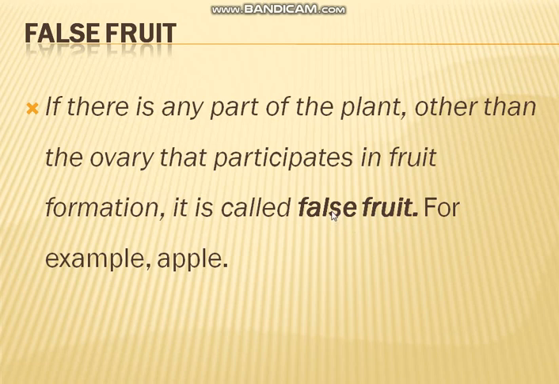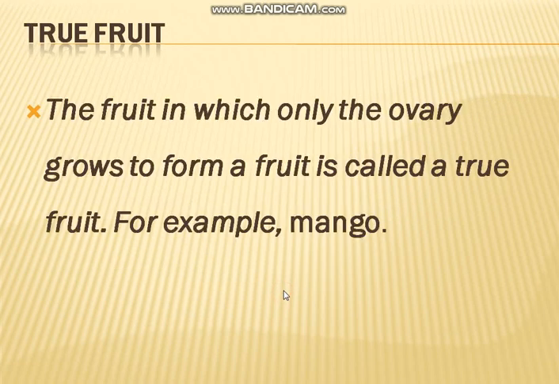When parts other than the ovary participate in fruit formation, it is called a false fruit. Example, apple. Then what do you mean by true fruits? The fruit in which only the ovary grows to form the fruit is called a true fruit. Example, mango.